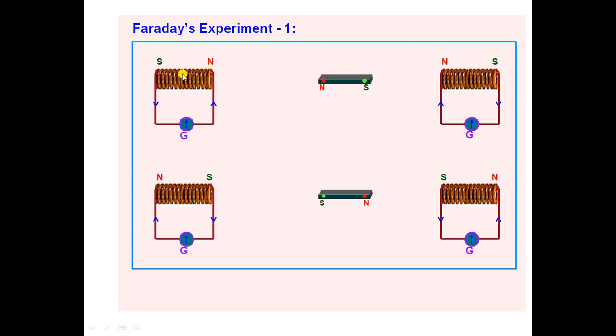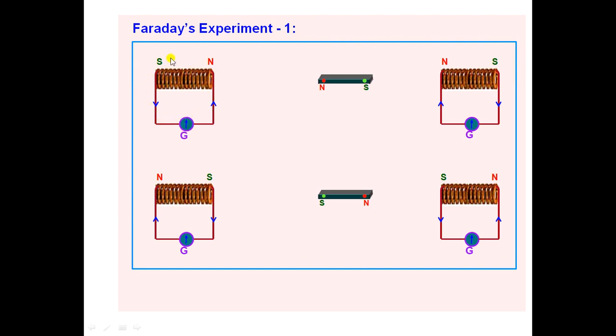One end of the coil is connected to the galvanometer, and the other end of the coil is connected to the galvanometer's other terminal. When the north pole comes closer to the coil, current flows through it and the galvanometer shows some deflection.